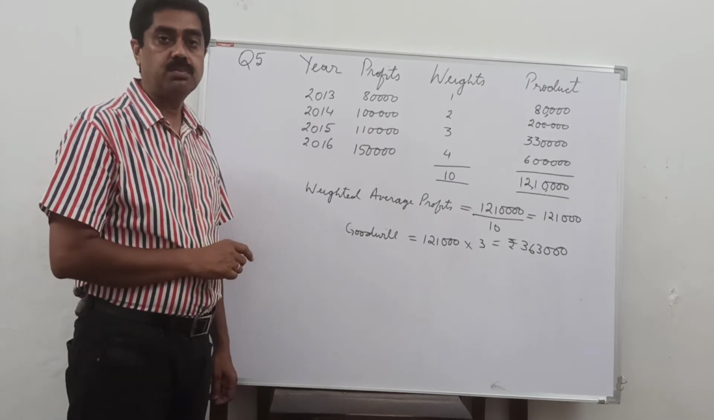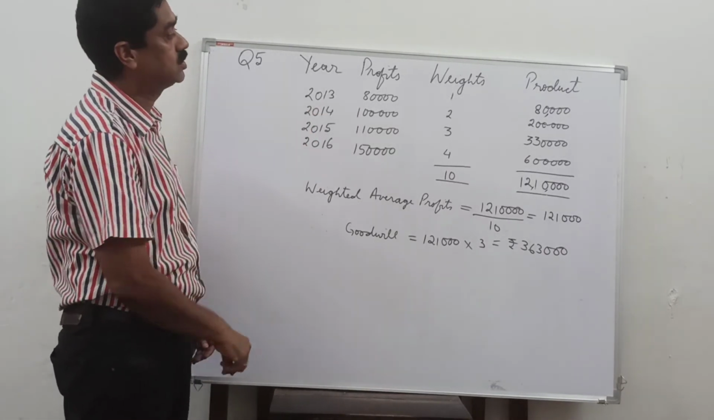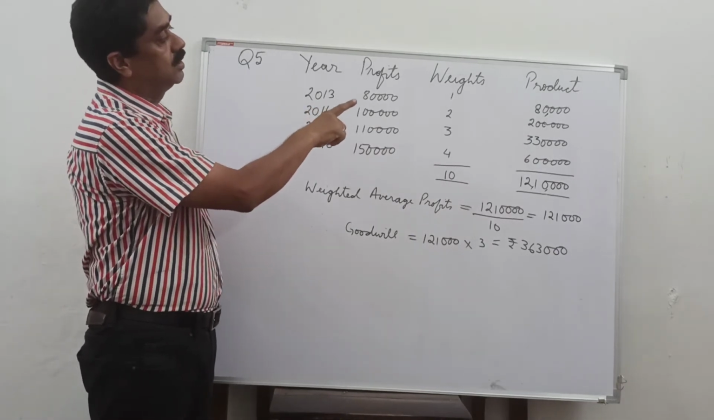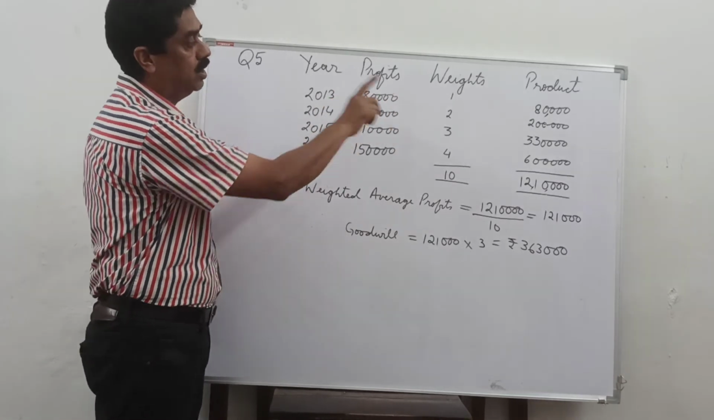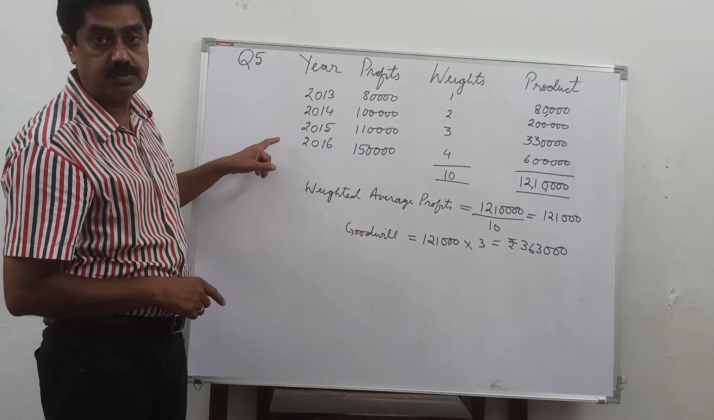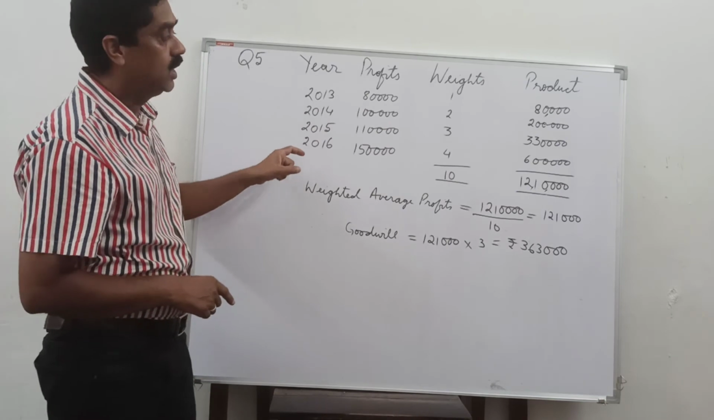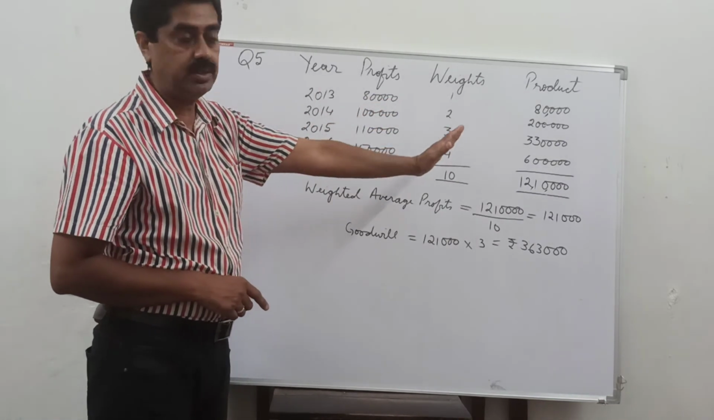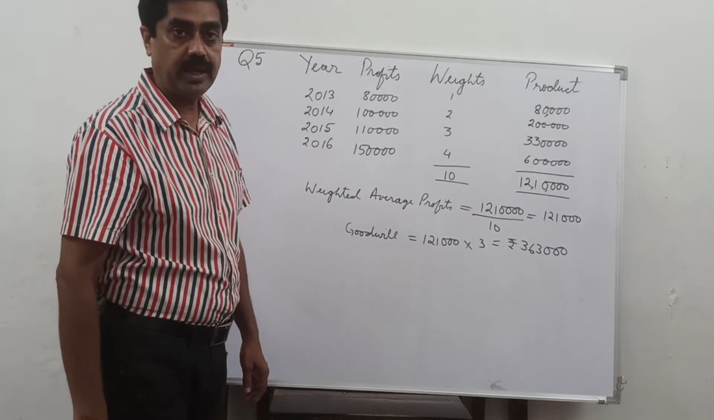Now we will solve question number 5. The first column is the year column, the second is profits, the third is weights assigned 1, 2, 3, 4, then product, that is, second column into third column will give you the product. The years are 2013, 14, 15, 16 respectively. The profits are 80,000, 1 lakh, 1 lakh 10,000, 1 lakh 50,000, and the weights assigned are 1, 2, 3, 4. When we multiply, we get the products as 80,000, 2 lakhs, 3 lakh 30,000 and 6 lakhs.